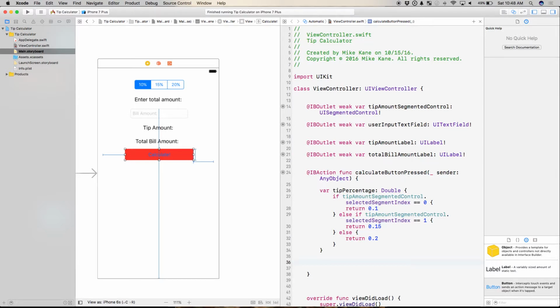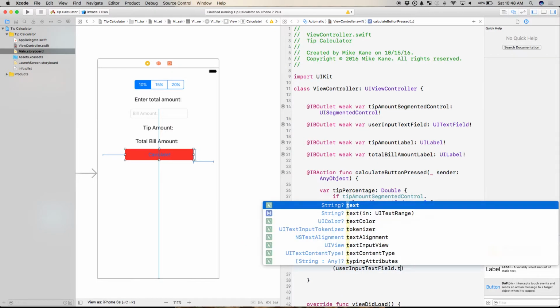Well, what else do I need to have? I need to have what the total bill amount is, right? So I'm going to go ahead and grab that, and I'm going to say let bill amount double. And I have to explicitly set the type here because I'm going to cast it. Equal double. Now the reason I have to cast it to a double is that it's going to start as a string. It's assuming that it could be any sort of letters, words. It's a string literal type in the text field. So I'm going to grab what's in that and instantly cast it to a double. So I'm going to say user input text field dot text. Cool, I got that now too.